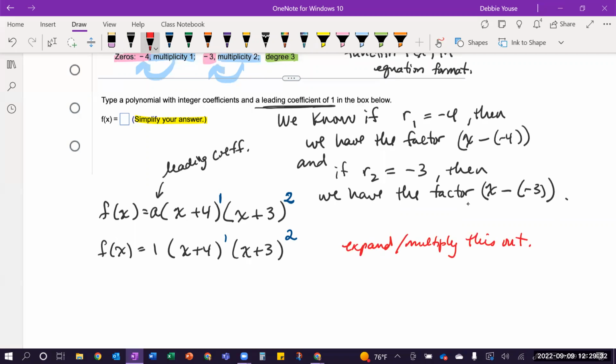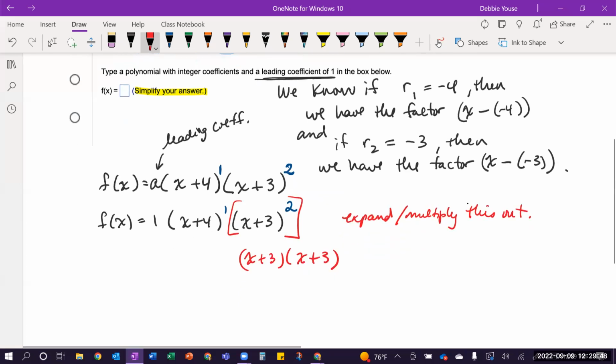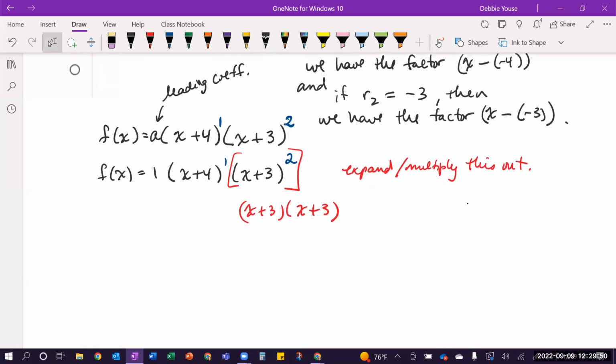So I suggest starting over here with the x plus 3 squared, because if you can't do that in your head, you're going to be prone to making mistakes, so write that out. It means x plus 3 times itself twice, which means if you multiply that out, and you can use FOIL or other methods, that gives you x squared, and then your outer and inner terms become plus 6x and then plus 9.